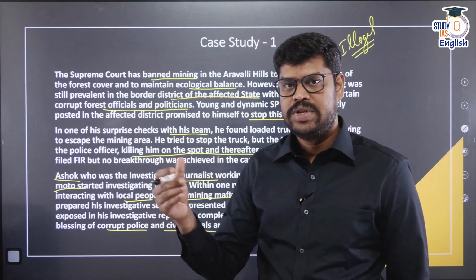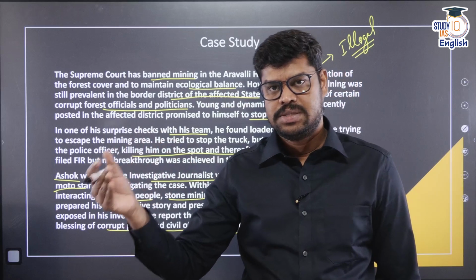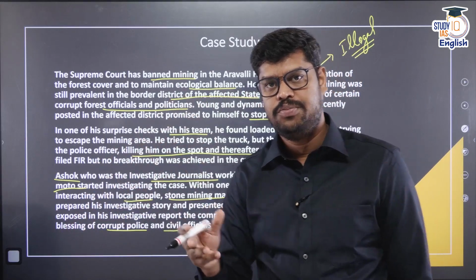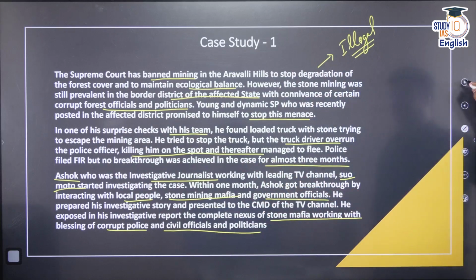Now why is this running so successfully? Because there is a nexus between the politician and the mafia, and also a nexus between the mafia and the government officials along with the police. That is the biggest issue. So this is a major ethical concern that we will have to subsequently deal with.